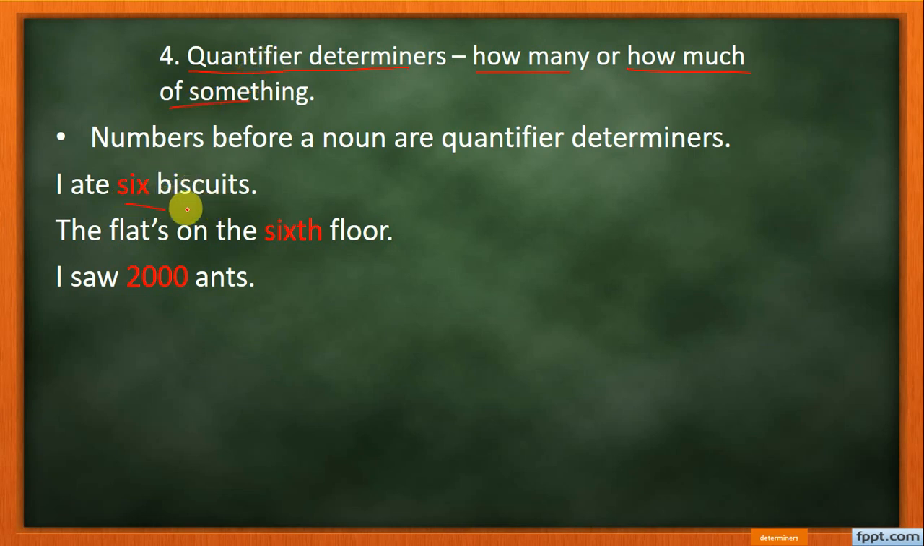They show the quantity of biscuits. The flats on the 6th floor. See, noun. In any case, the amount or number, how many. Right? Here it is how many. Okay, let me show you. I saw 2000 ants. How many ants? 2000 ants. Or another example: I ate much pizza.